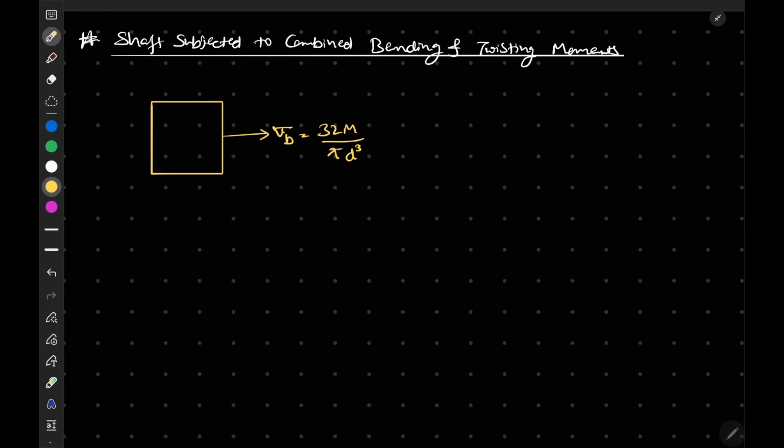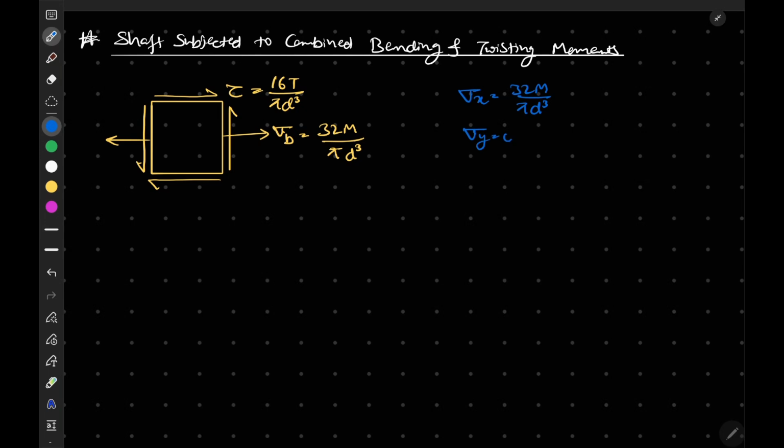This will be acting in this direction only. Now your shear stress will be acting in this direction, and tau is given by 16 T by pi d cube. So from this figure we can say that sigma x is equal to 32 M by pi d cube, sigma y is equal to 0, and tau xy is equal to 16 T by pi d cube.